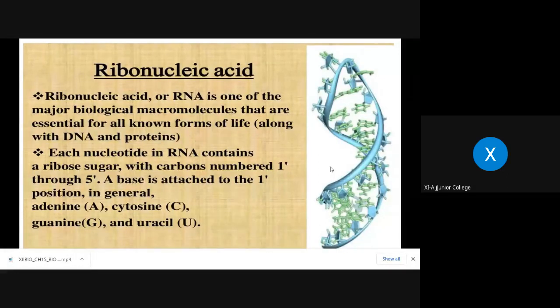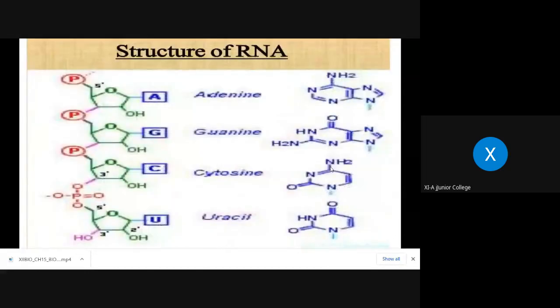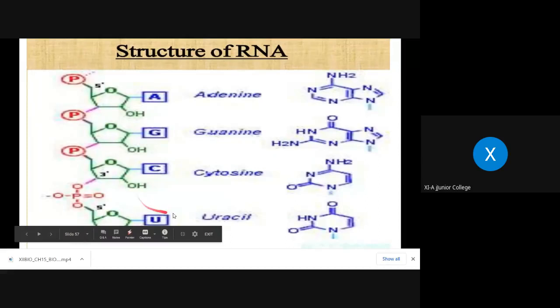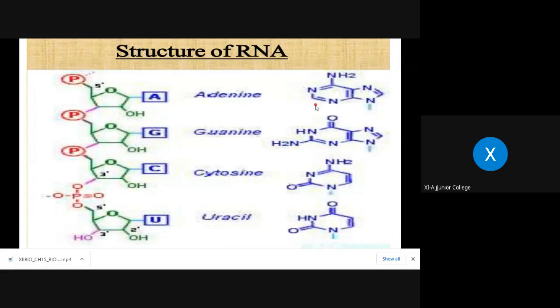It is a single stranded form. It is not double stranded in nature. And the other change is what? In the nitrogen base, thymine is replaced by uracil in case of RNA. So these are a few basic points you need to remember between RNA and DNA. There are many more. So you can see the structure of RNA, with adenine, guanine, cytosine, and uracil. This is the structure of uracil, and this is the cytosine. This is the structure of guanine, and this is the structure of adenine.